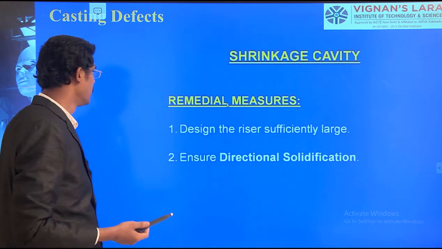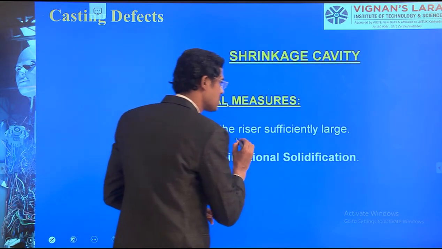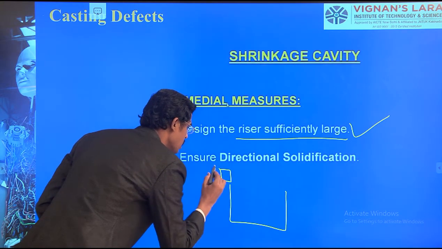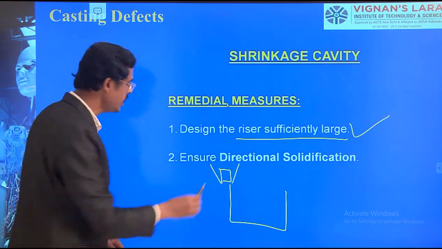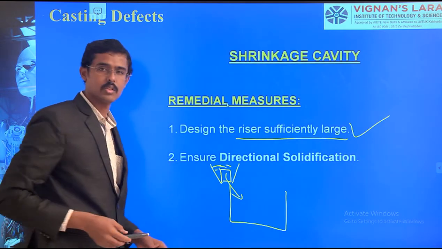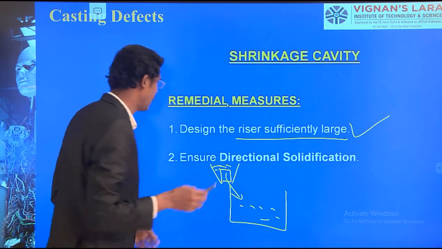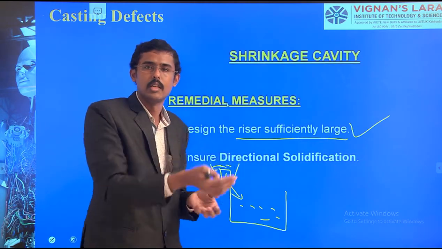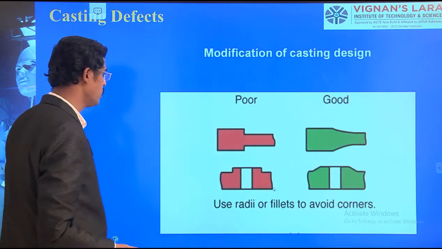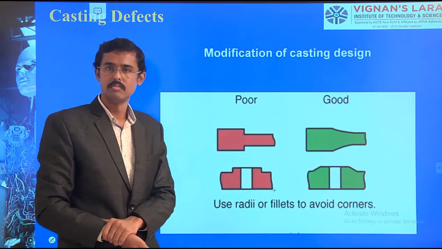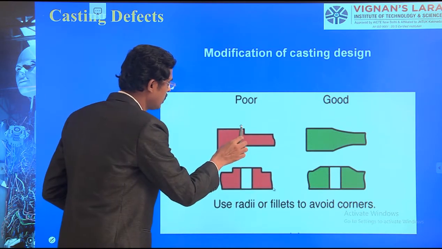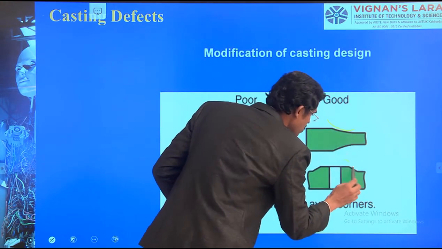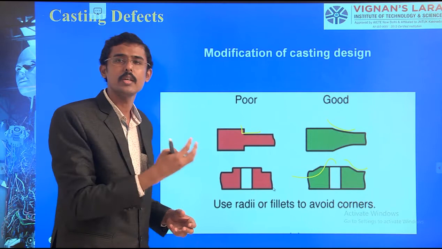That is the agenda. So the remedy is designing the riser sufficiently large. Providing the riser at the cavity, the riser should be somewhat large. Then it can feed more metal inside, and in such a way we can fill the cavity. Ensure directional solidification takes place. It means we should keep the riser in the right location, at the larger section. Such designs are also possible for shrinkage. Here rapid changes should not happen. The solidification should go slowly, and a smooth flowing process should take place.